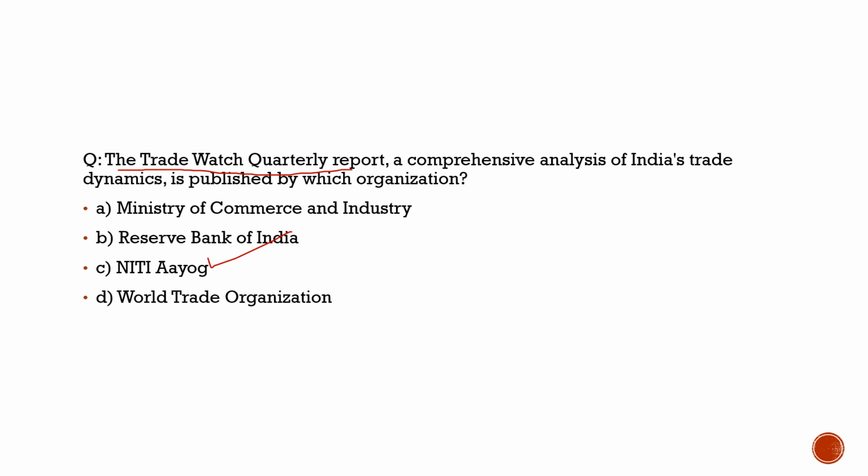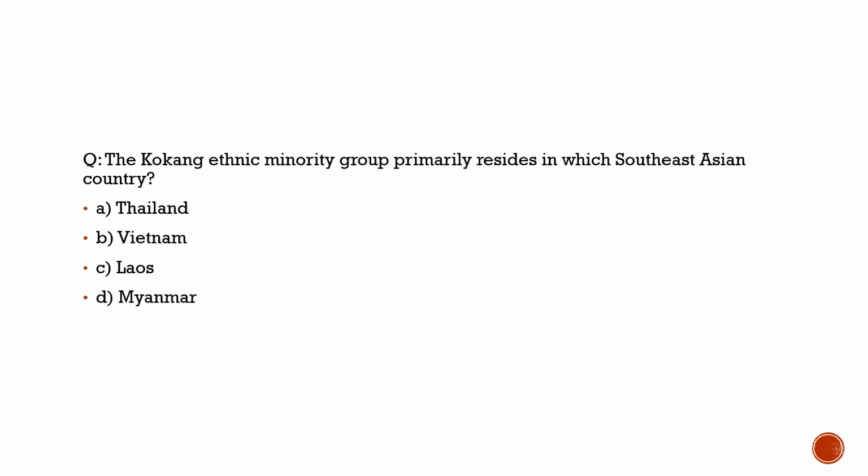Now let's move to the last question from the current affairs, and after that we will shift towards the static part. Here the last question from the current affairs is: the Konkang ethnic minority group primarily resides in which East Asian country? So why had we brought this question? Because there is a military coup going on in one of these countries. There is civil war going on, and there is a group, Myanmar National Democratic Alliance Army, which has started to negotiate with the Junta Army there.